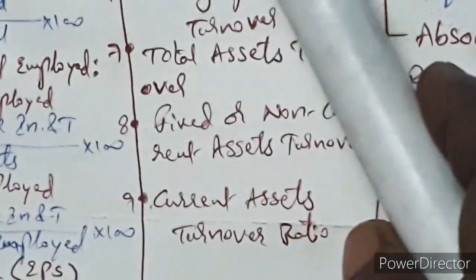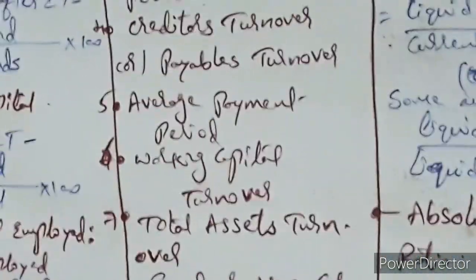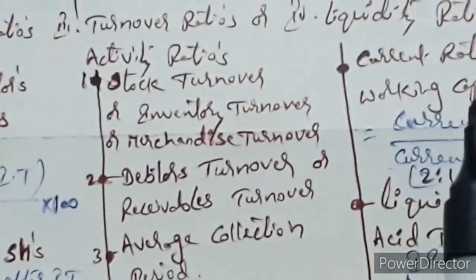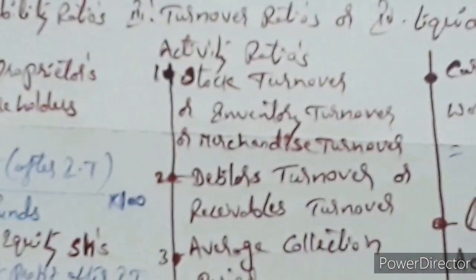I gave the information about which ratios you are going to calculate and also the formulas. In the same way, current ratios as well as miscellaneous ratios. First, try to understand these general profitability ratios with some example problems.